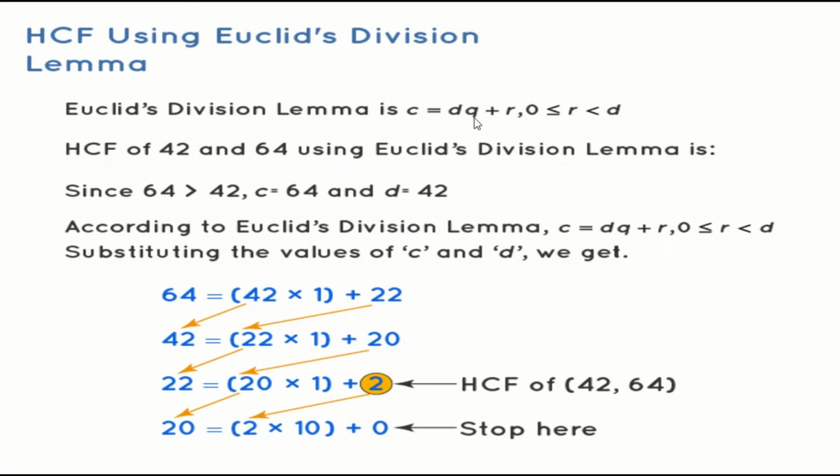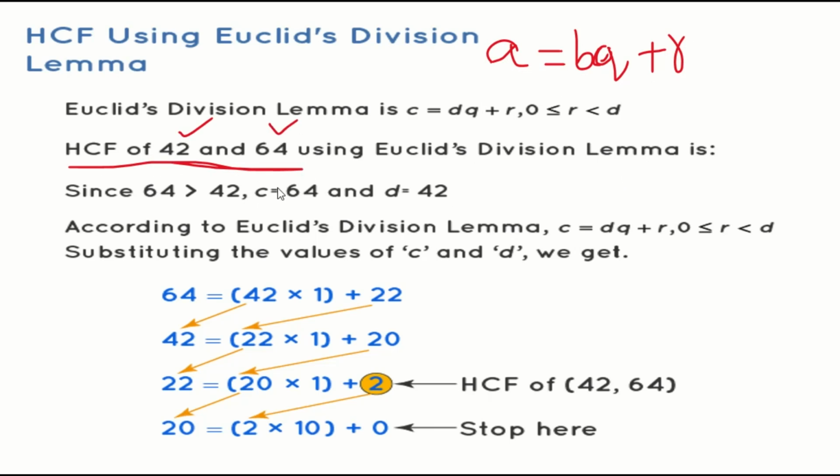Let us understand this through an example. Euclid's division lemma, as we know, is A equals BQ plus R. We are going to find the HCF of 42 and 64. Let me do that step by step. First, see the two numbers. Which is the greater number? Take it as the dividend. Out of 42 and 64, the greater number is 64. So I'm taking 64 as the dividend.